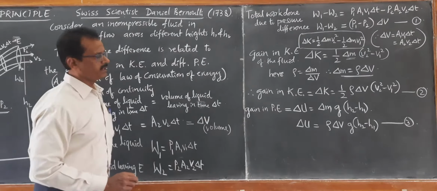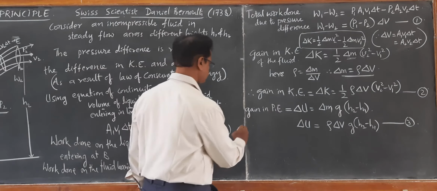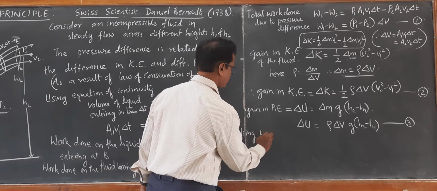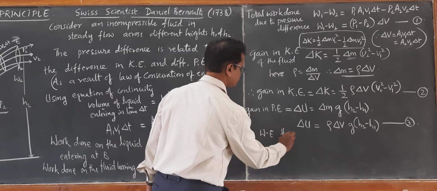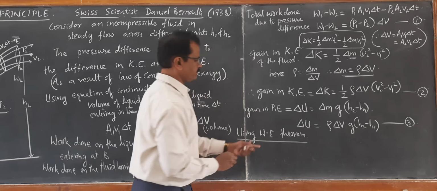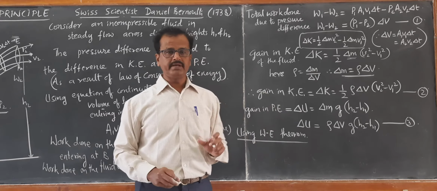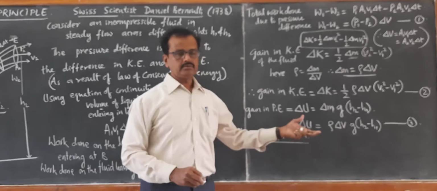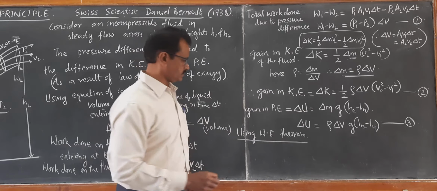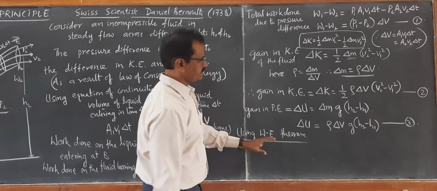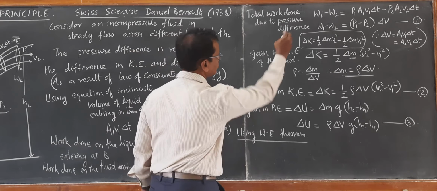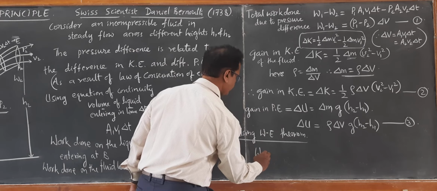Now, employing the work energy theorem, the work done by the pressure difference on the fluid is equal to the gain in potential energy and gain in kinetic energy. The left hand side will be the work done on the fluid, W1 minus W2.